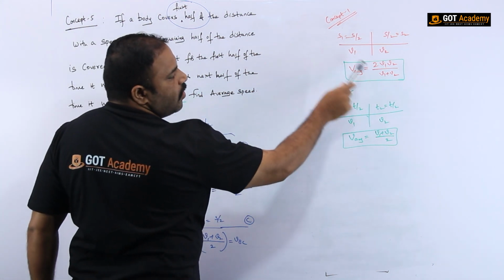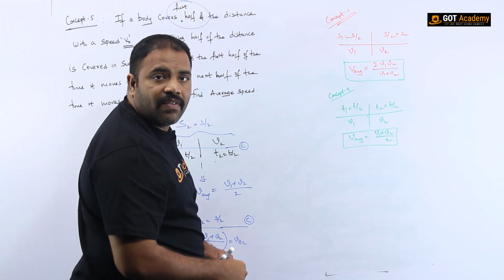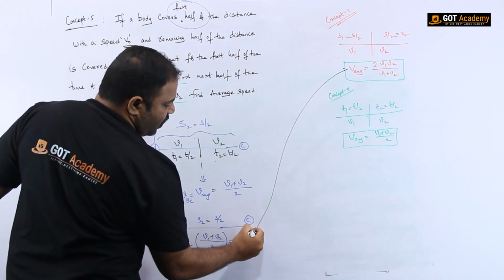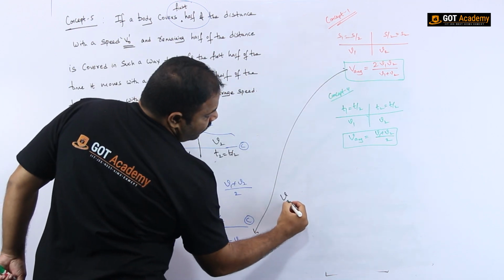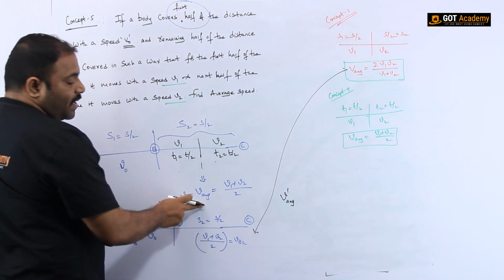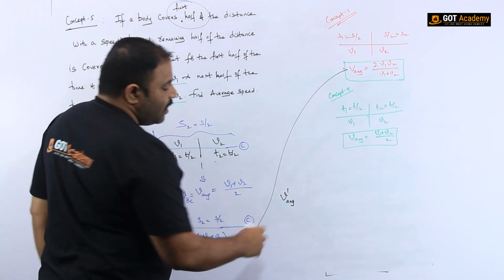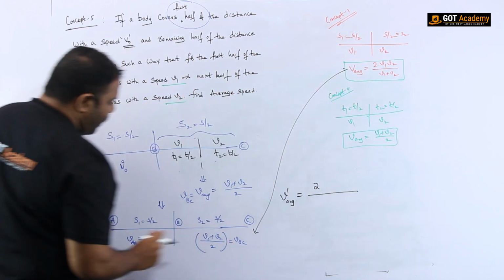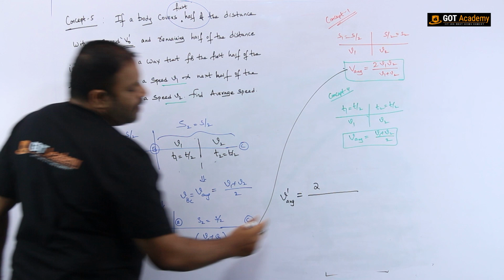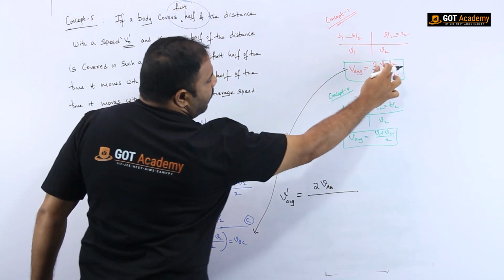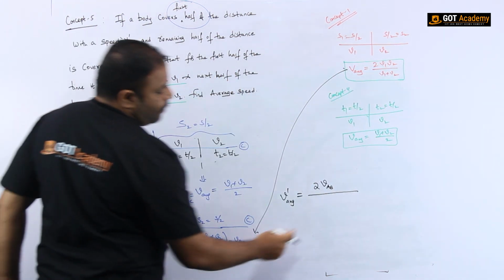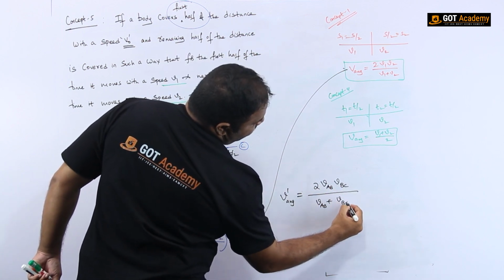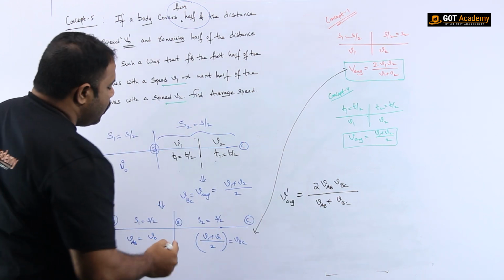So for this particular concept, you got the average speed as 2 v1 v2 by (v1 plus v2). The same thing I am going to do here. Same concept, we have to simply substitute in this. So what I am going to get here is the new average speed, let me put dash, which is equal to, as per this concept, 2 times v1. In place of v1, what is there? VAB. In place of v2, what is there? VBC. By VAB plus VBC. This is the way we have to write.